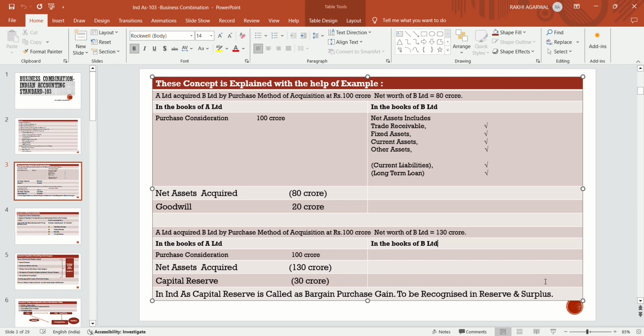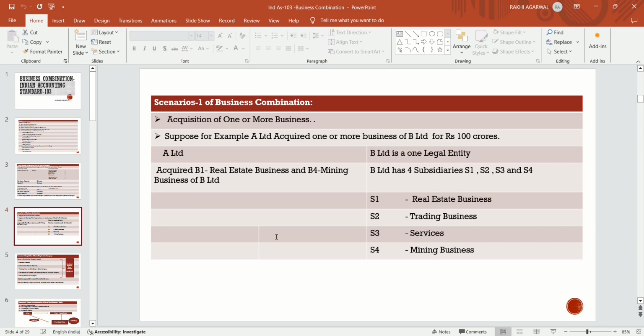In India's accounting standard AS 14, that is amalgamation, we call it a capital reserve. But in Ind AS, that capital reserve is called a bargain purchase gain, and it is to be recognized in reserves and surplus. So now the scenario 1 was of business combination.